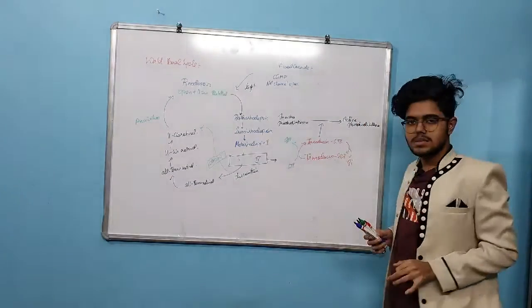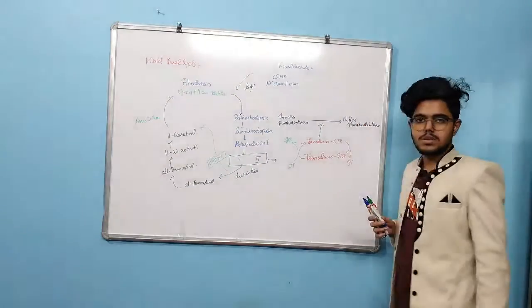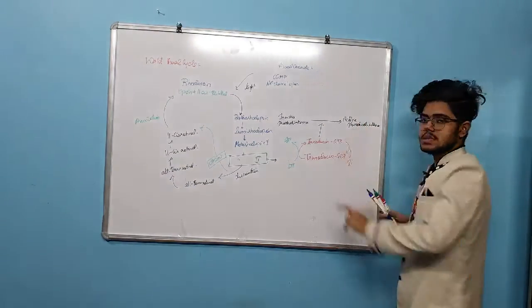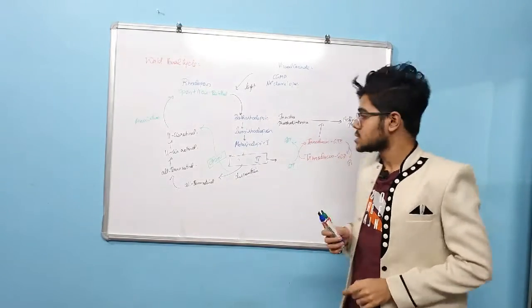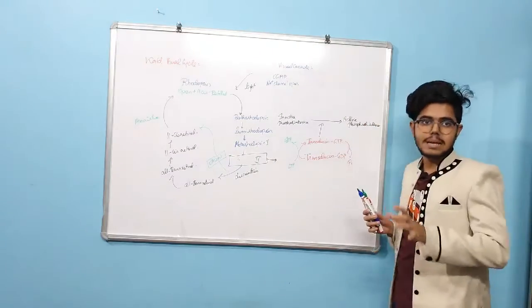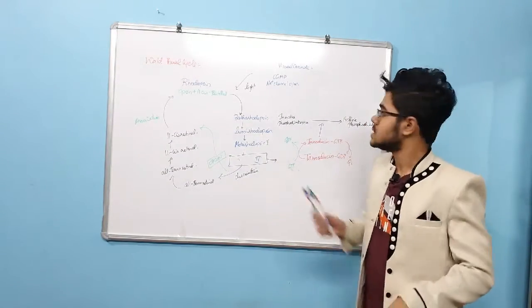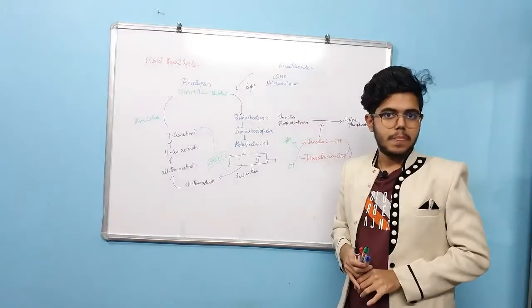So what I am saying is, the activated transducin is going to activate the phosphodiesterase. This enzyme is going to degrade the cGMP, right?